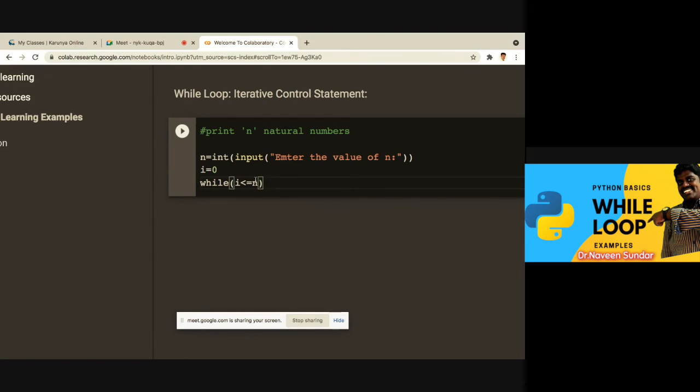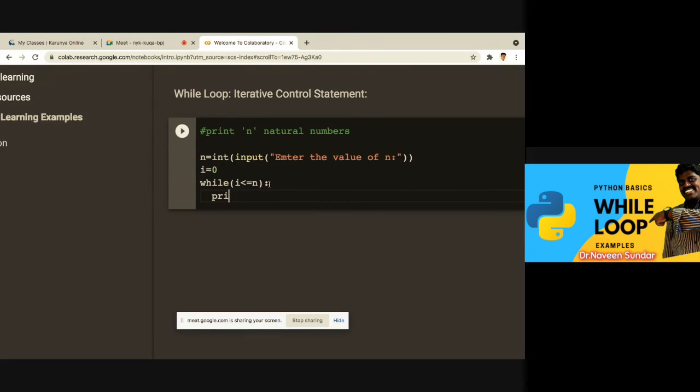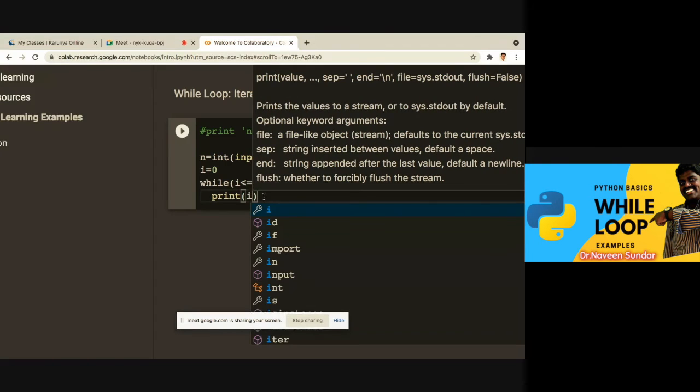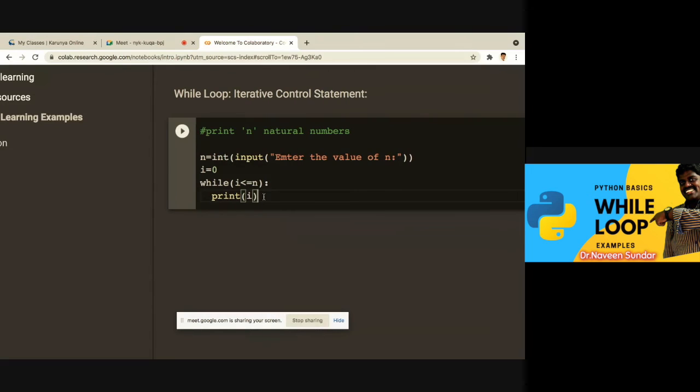Got my point? Okay. So this n value I am going to give only during the runtime, not in the program. So that's why I am using this input command. So i is less than equal to n. The most important thing is I have to use colon. That is the syntax we have seen, right? So I have to write the block of statements. What I have to do? I have to print i. Just the value will be printed. Got it? So one after another, it will be printed.